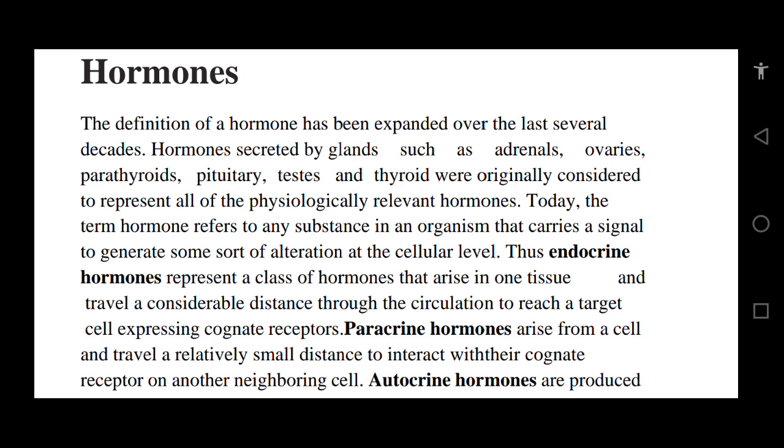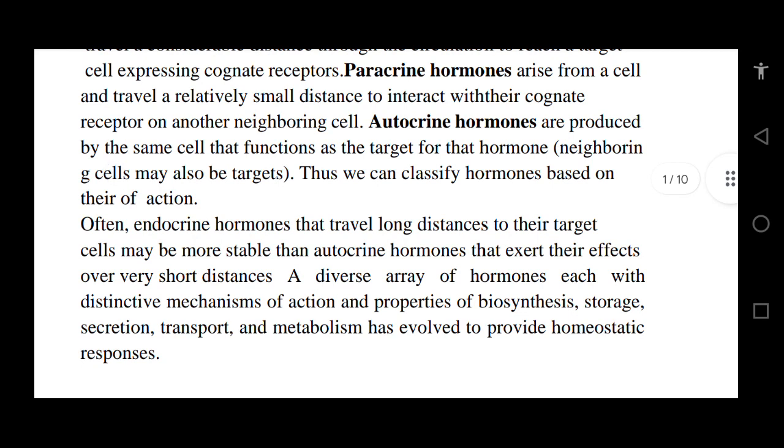Thus, endocrine hormones represent a class of hormone that arises in one tissue and travels a considerable distance through the circulation to reach a target cell expressing cognate receptors. Paracrine hormones arise from a cell and travel a relatively small distance to interact with their cognate receptors on neighboring cells. Autocrine hormones are produced by the same cell that functions as the target for the hormones. Neighboring cells may also be targets.